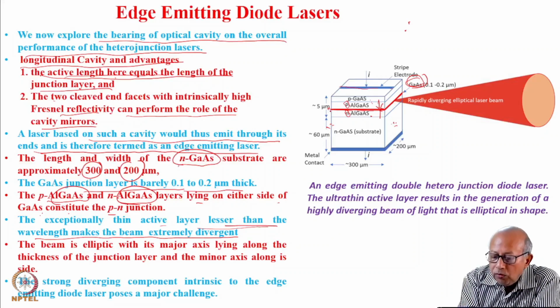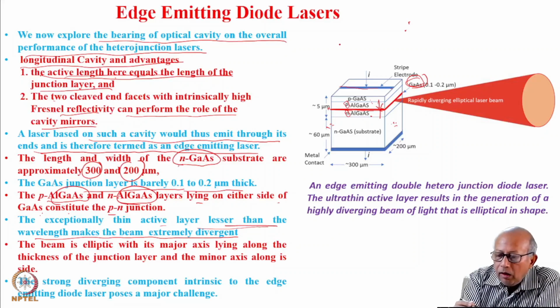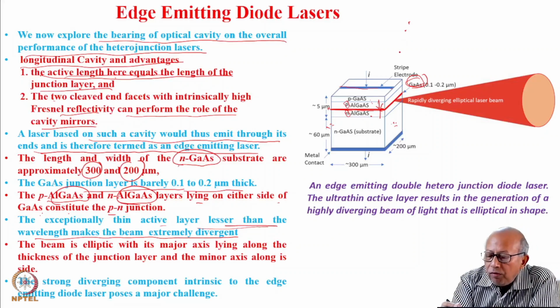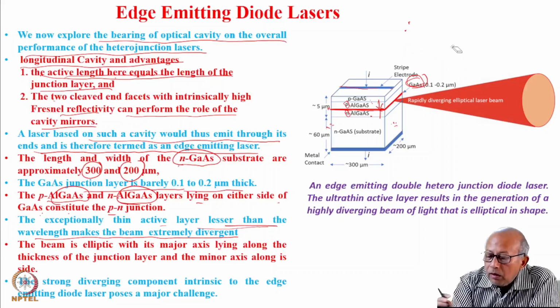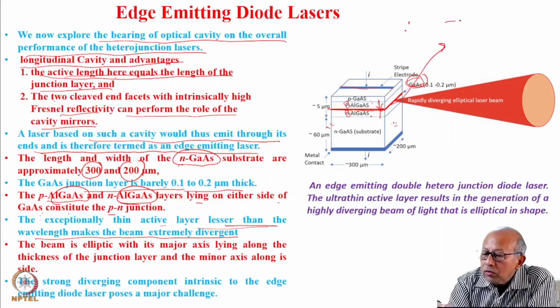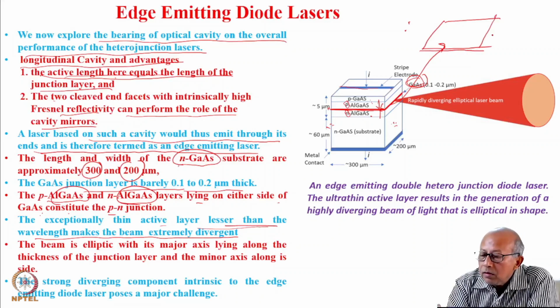If you look at this active layer, if I take a look at this, its thickness is 0.1 micron.